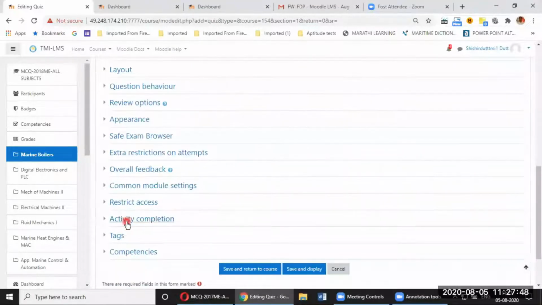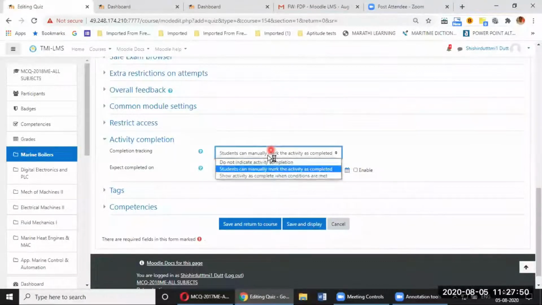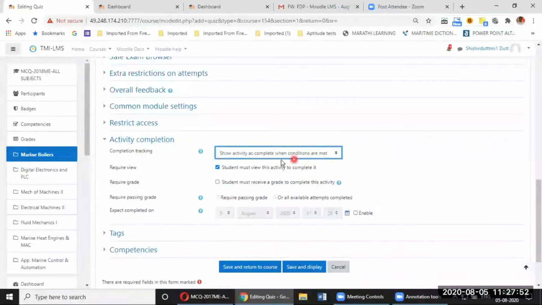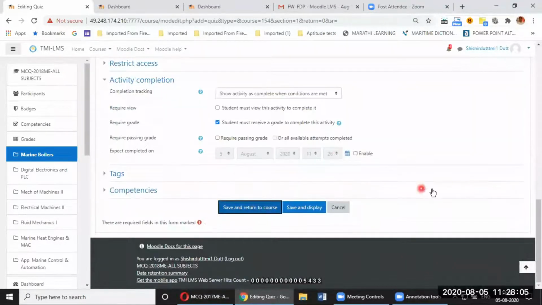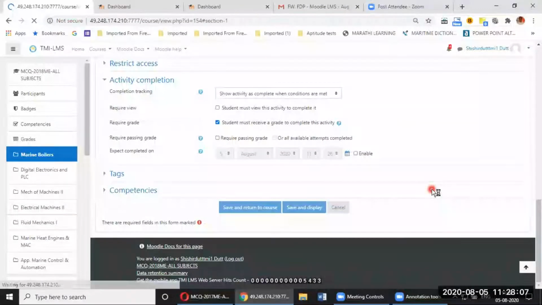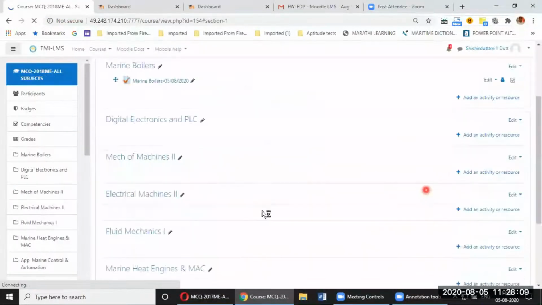And then I go to activity completion and choose show activity as complete when conditions are met. I uncheck this, student must view this activity to complete it. And I check mark this, student must receive a grade to complete this activity. And after that, I save and return to the course. So I do this. Now my quiz name has been created.